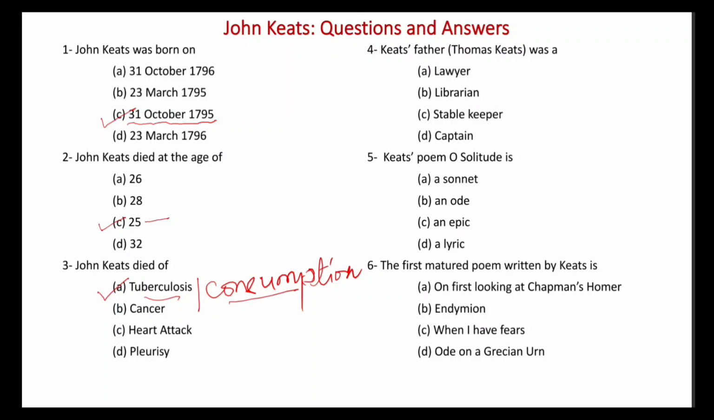Fourth question is, what was the name of Keats' father? Thomas Keats. John Keats' father was a stable keeper. Stable keeper means he used to look after the horses in a stable.